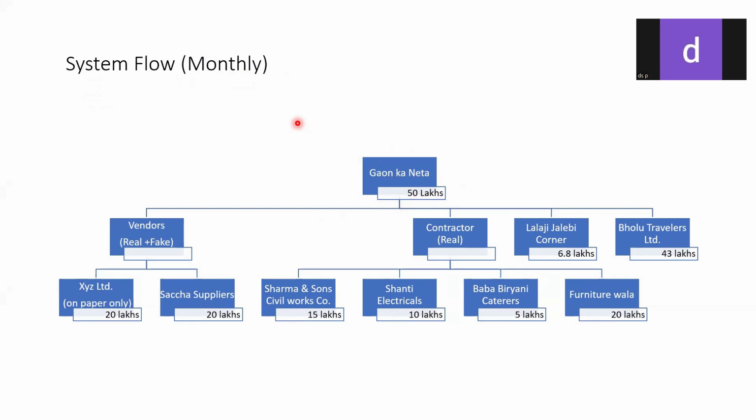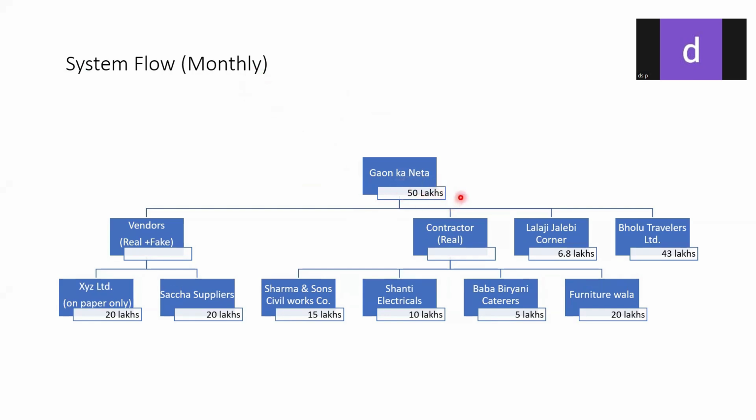So see the system flow. This is a monthly system flow of the gaon. The gaon ka neta has maybe 5 to 6 crores, but he doesn't convert all that black to white in just one go, right? Because if you simply convert it in one day or one transaction, you're gone. It's very easy to find out.